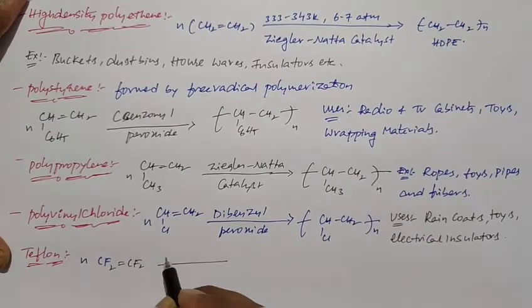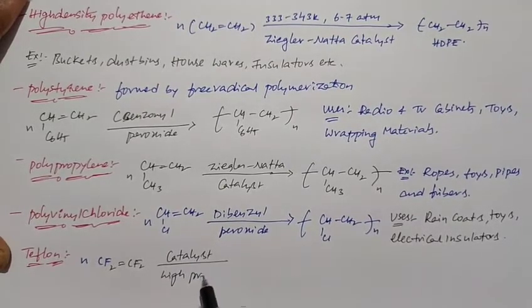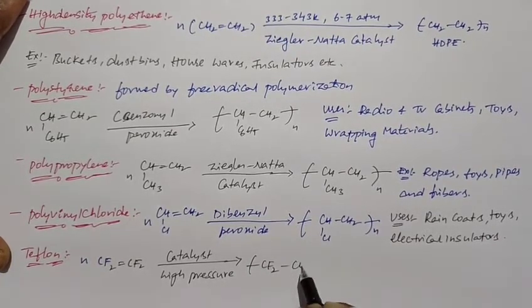When tetrafluoroethylene undergoes polymerization in presence of catalyst at high pressure, it can form Teflon.